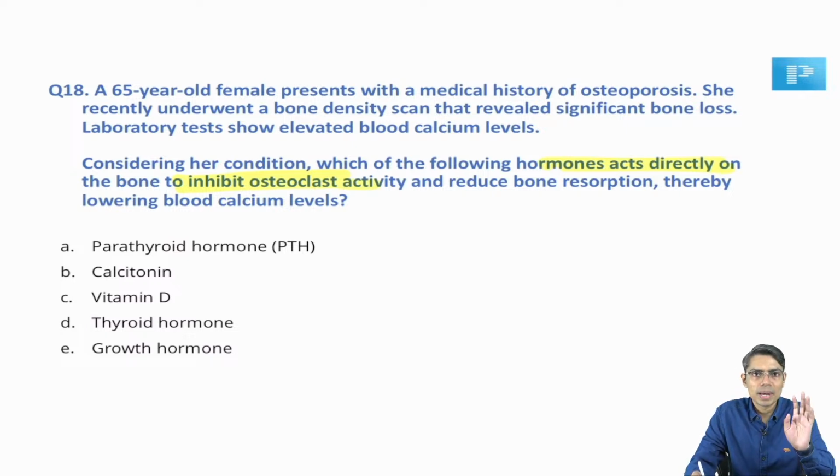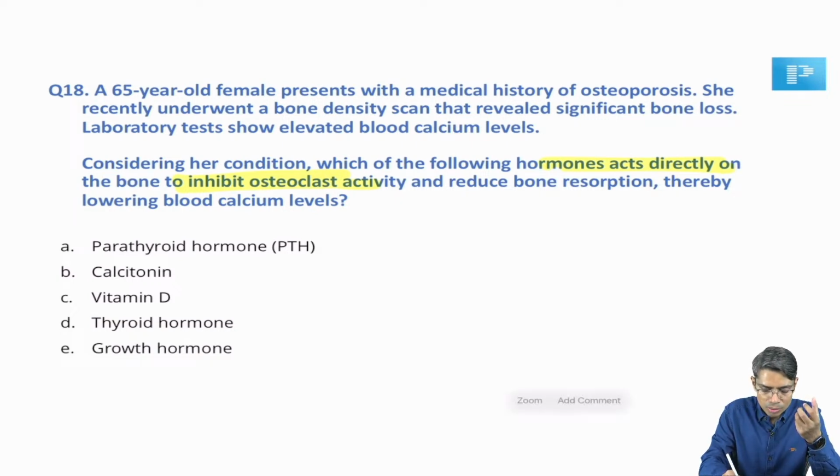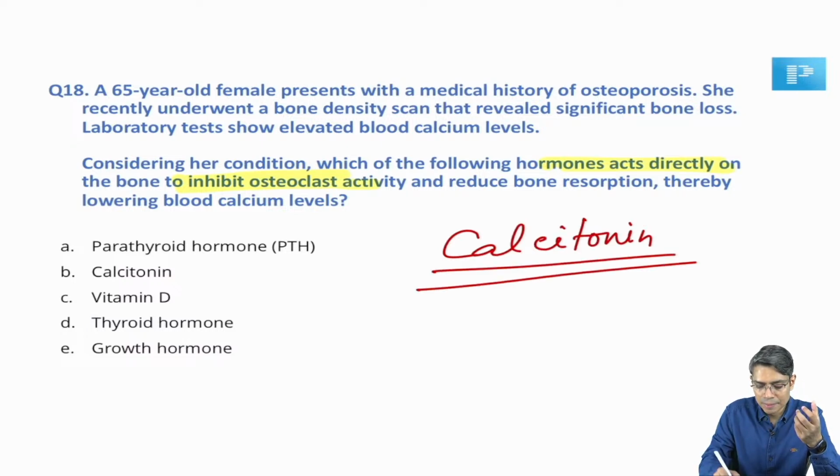So, we all know parathyroid hormone and vitamin D, both of them have receptors on osteoblast. The osteoclast activity is inhibited by a hormone which is nothing but, yes, calcitonin.